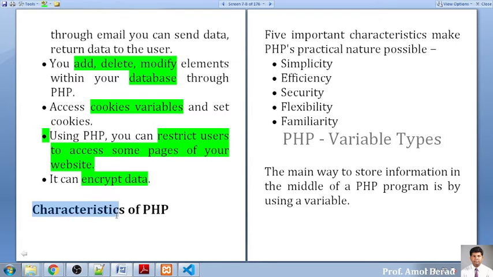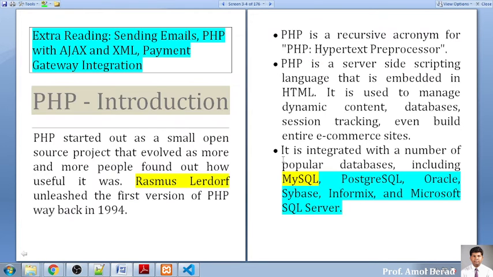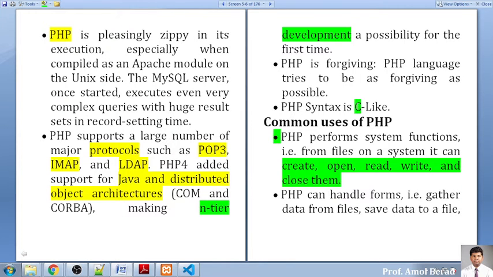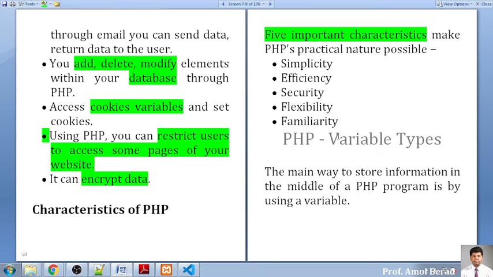And as far as the characteristics are concerned, they are very simple. There are the best 5 characteristics we have identified up till now, and the first one is simplicity. Why simplicity? Because we can work like C programming, so that's why it is simple in nature. Every student understands the basic language, that is C, and if you know C, then you can write code in PHP. It's very simple, and the learning curve is very short. So in a very short span you can learn PHP in a more precise way.